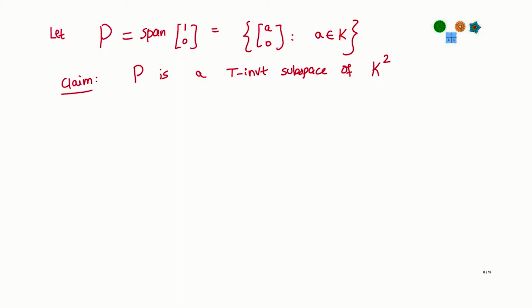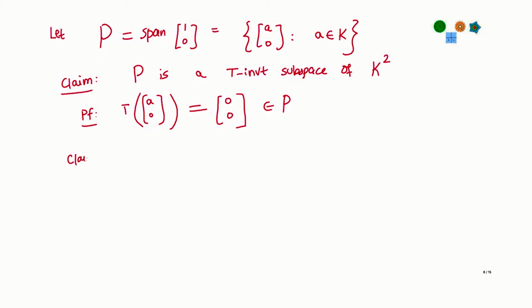Okay, why is that? Well, because, proof: if I just take any element (A, 0) in P, you see that what you get is just (0, 0), because B is 0 in this case. So T of (A, 0) is just (0, 0). So of course that belongs to the subspace P. Okay, so this is T invariant for very obvious reasons, that it maps every element there to 0. Okay, so this is sort of trivial, but I claim more in fact that this is the only T invariant subspace of K^2 other than the two trivial possibilities, which is 0 and the whole.